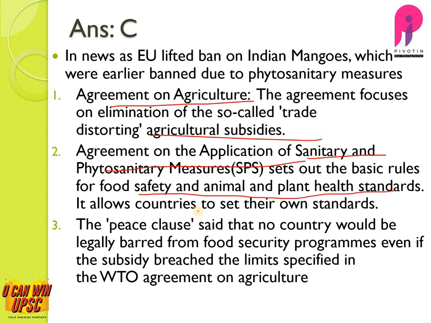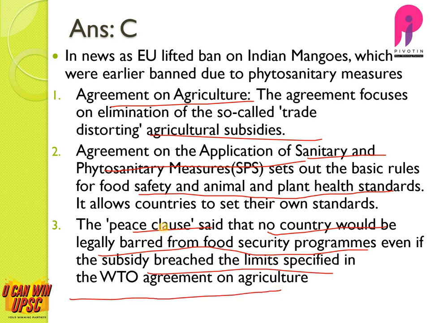That is, the countries can themselves set their own standards and they can reject imports from other countries based on these standards. The Peace Clause says that no country would be legally barred from food security programs, even if the subsidy breached the limits specified in the WTO Agreement on Agriculture. This is mainly because of India's effort in WTO negotiations.